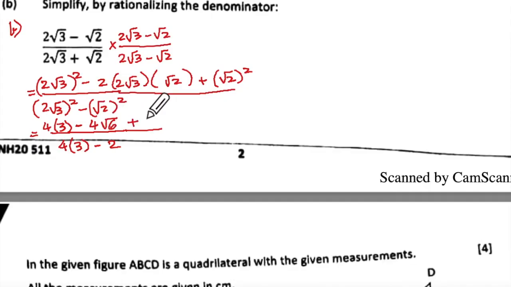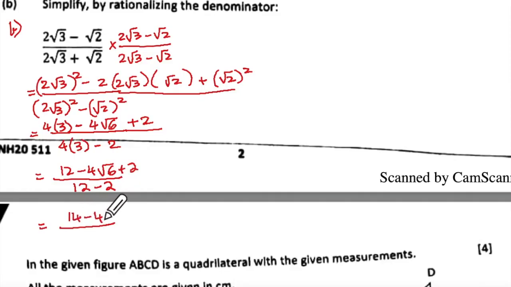And plus it will be 2. That gives us 12 minus 4 root 6 plus 2, and here 12 minus 2, which is going to give us 14 minus 4 root 6 upon 10. Correct? Yes.